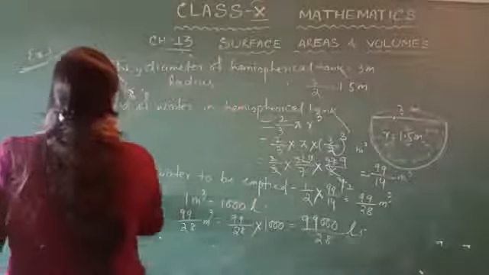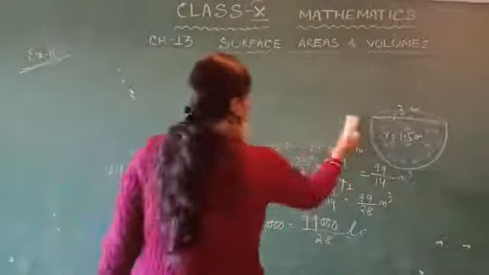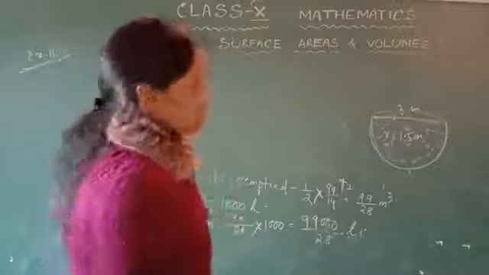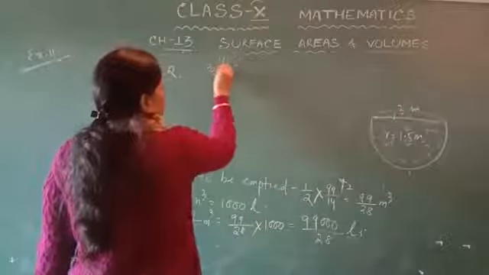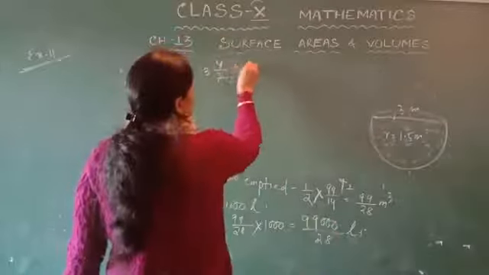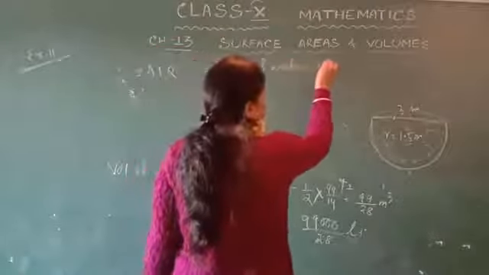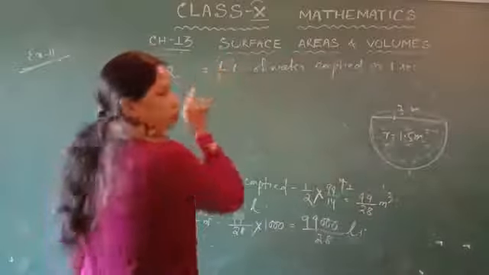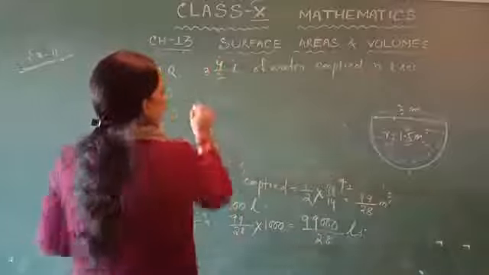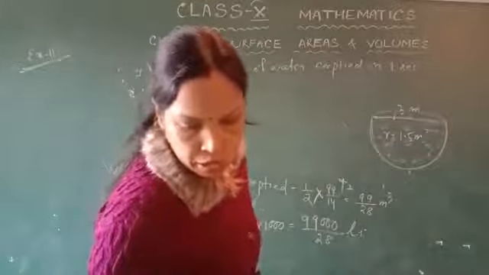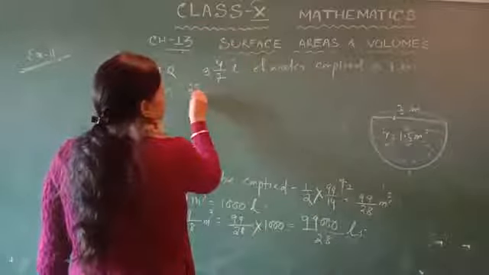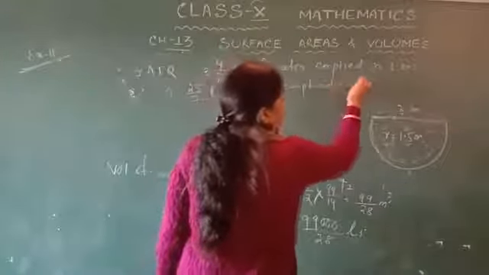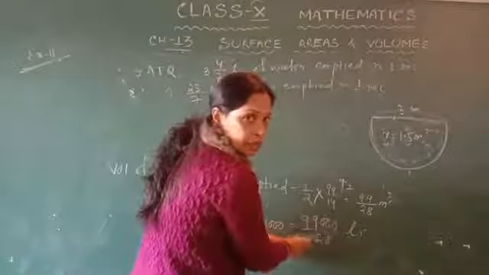So according to the question, 3 whole 4 upon 7 liters of water is emptied in 1 second. That means 7 into 3 is 21, 21 plus 4 is 25 upon 7 liters of water emptied in 1 second.